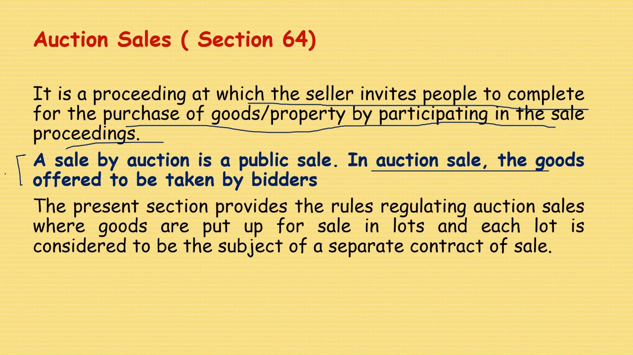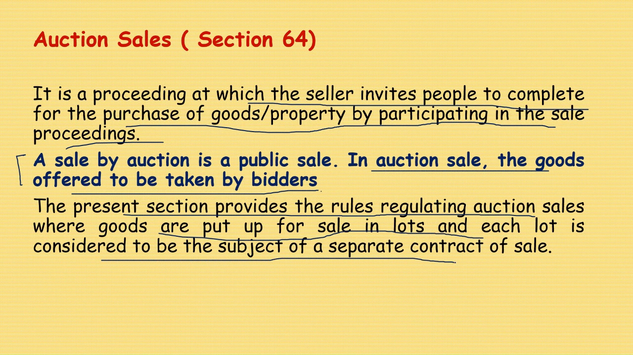In an auction sale, the goods are offered to be taken by bidders, and the highest bidder becomes the purchaser. The present section provides the rules regulating auction sales where goods are put up for sale in lots, and each lot is considered to be the subject of a separate contract of sale.